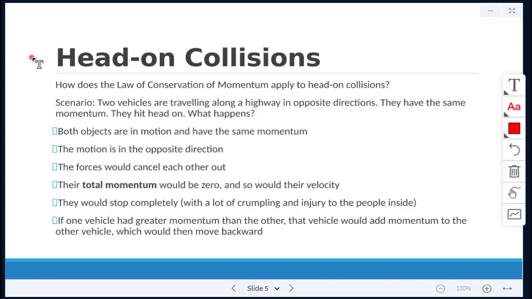Both objects are in motion and have the same momentum. The motion is in the opposite direction, so the forces would cancel each other out. Their total momentum would be 0, and so would their velocity. So they would stop completely. There would be a lot of crumpling and a lot of injury to the people inside. If one vehicle had greater momentum than the other, that vehicle would add momentum to the other vehicle, which would then move it backward.